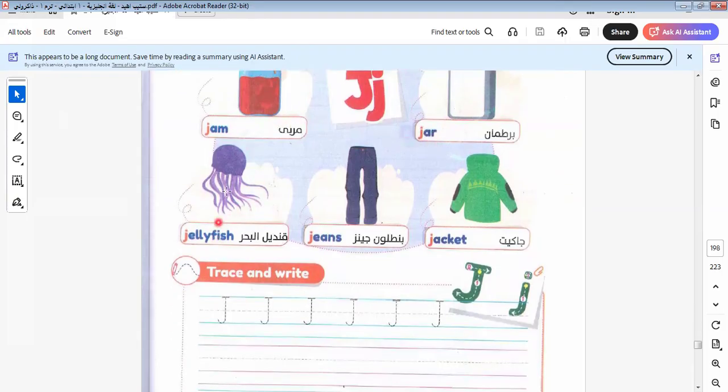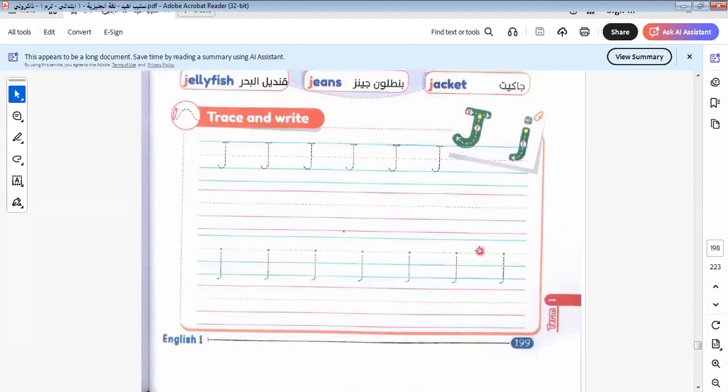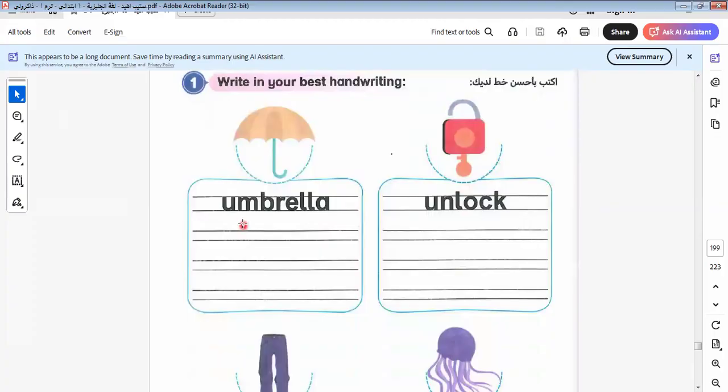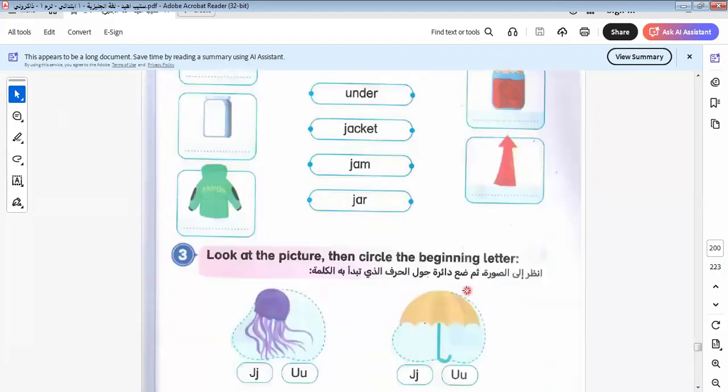Here we have jellyfish, jeans, jacket. I would like to say that J is pronounced as "dj". If you look it up in the dictionary, you can see how it is written. Okay, here we have umbrella, unlock, jeans, jellyfish. Okay.